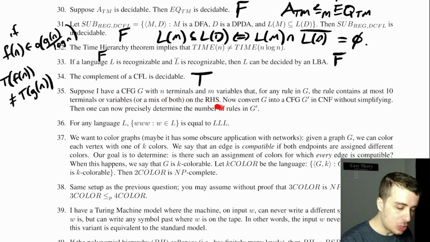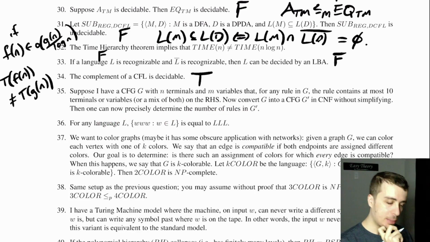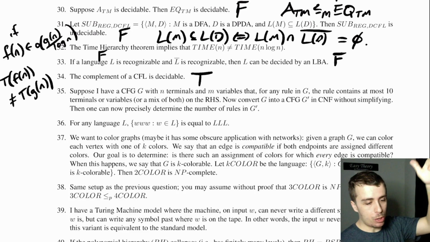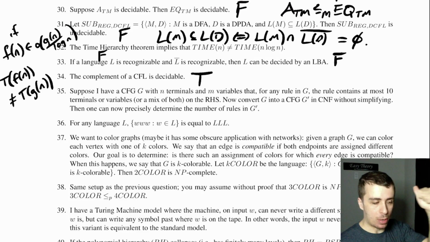Suppose I have a CFG with a certain number of terminals and variables, such that for any rule, the rule has at most 10 things on the right-hand side. Now convert into a grammar in CNF without simplifying, then one can precisely determine the number of rules in G. So let's see. The first thing that we do is we add one new rule at the start, so we know that one.